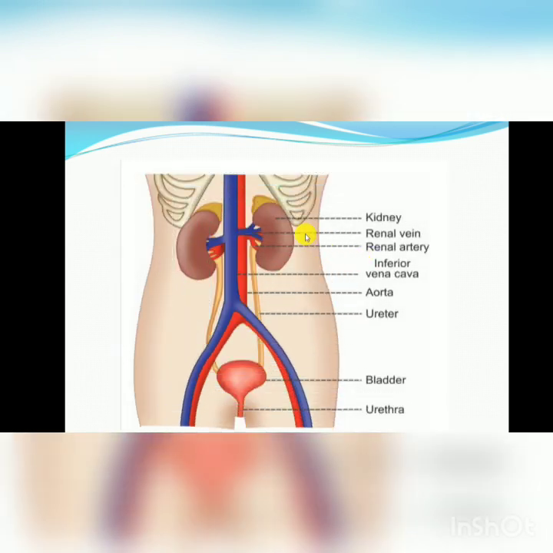Here in this diagram we can see the different locations and parts of the kidney. The kidney is located in the posterior lumbar region, at L1, L2, L3. Here we can see the kidney. Along with the kidney, some other organs and vessels are attached, like the renal artery entering the kidney and the renal vein leaving the kidney. These pipelines are the ureters, this is the urinary bladder, and this is the opening through which urine is excreted, known as the urethra.